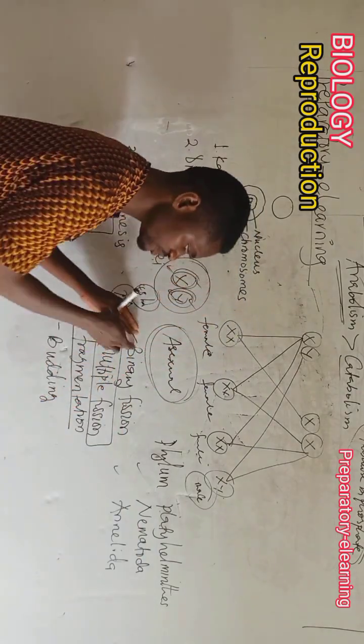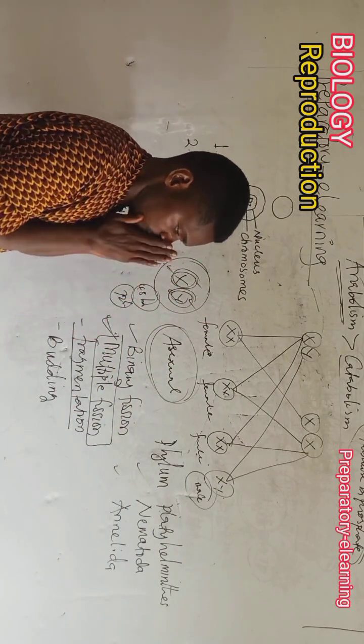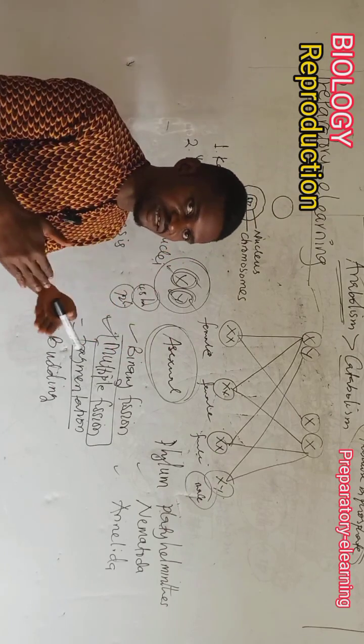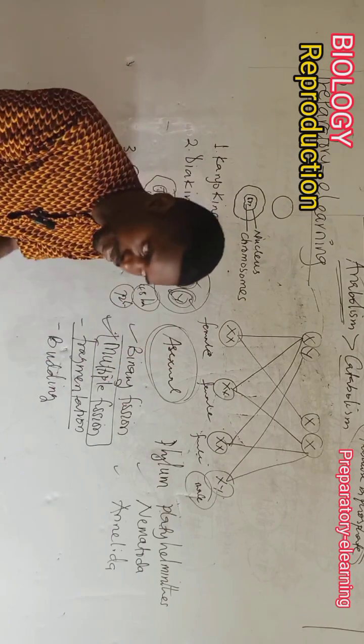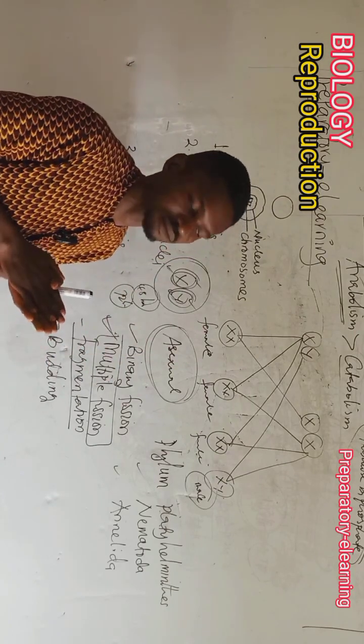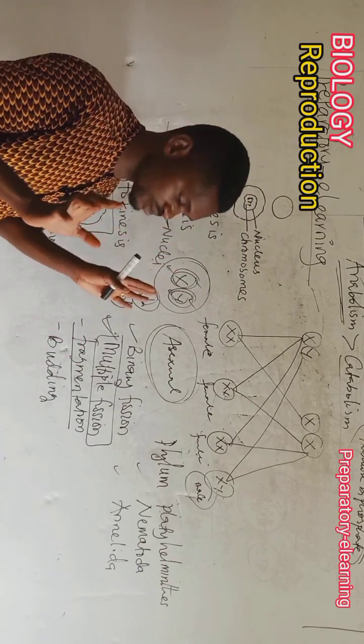It's very different from binary fission, very different from multiple fission. So it has to do with a whole organism splitting itself, and each of the segments that has been split grows to form a complete organism. You take note of that. Now, remember, it has nothing to do with fusion of gametes at this point.